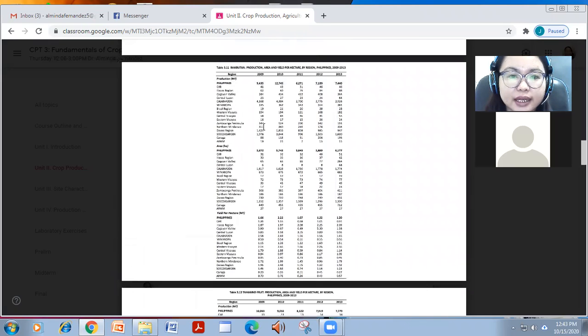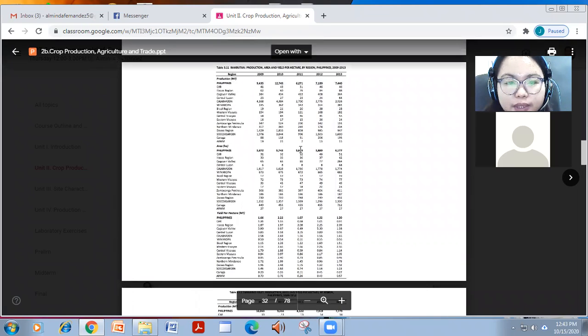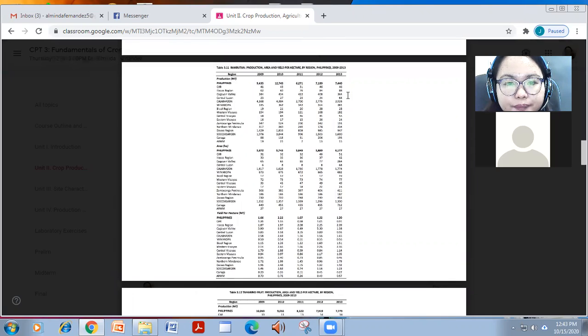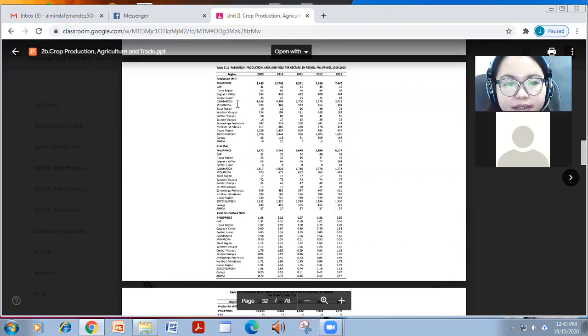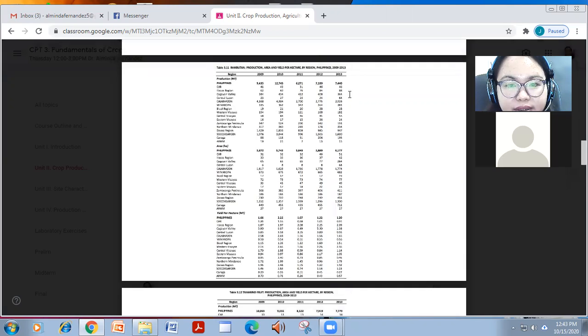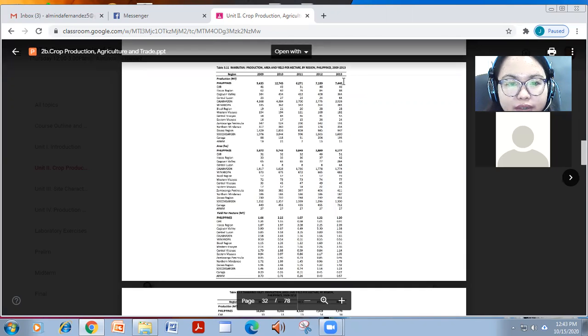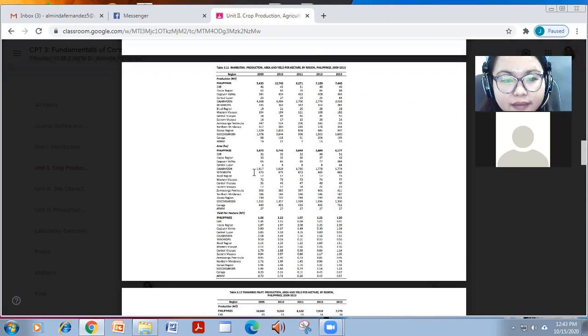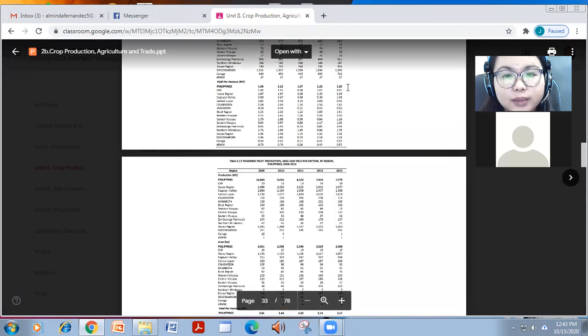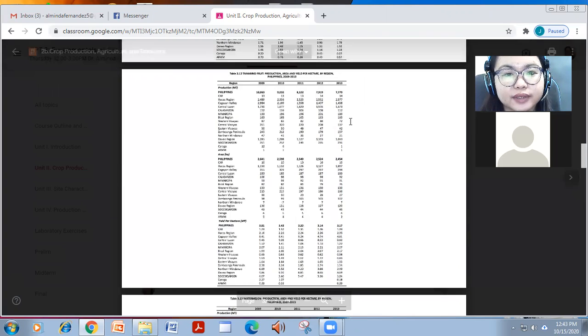For rambutan, we have Calabarzon as the highest, at 7,400. But the production from 2009 to 2013 actually decreased. In terms of area, we have Soxargen and Calabarzon as the highest. And it has 1.20 metric tons yield per harvest.